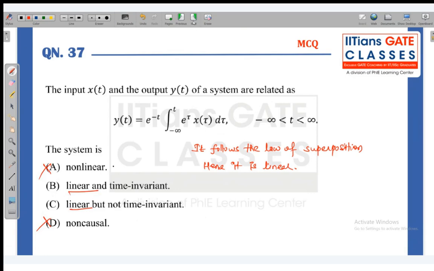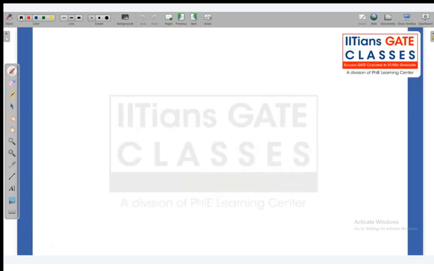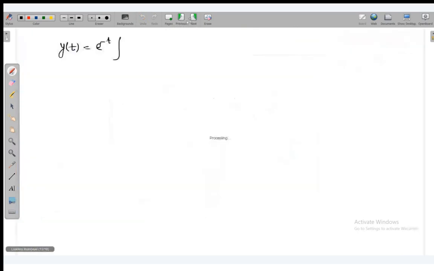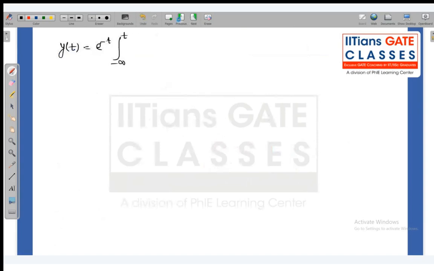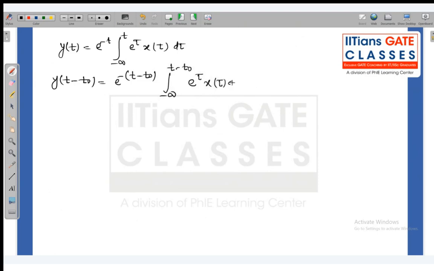Now we have to check whether it is time invariant or not. We have y of t equal to e to the power minus t times the integration from minus infinity to t of e to the power tau x of tau d tau. Now let's delay this output by t naught: e to the power minus (t minus t naught) times the integration from minus infinity to t minus t naught of e to the power tau x of tau d tau.